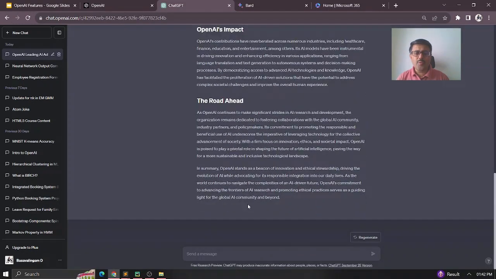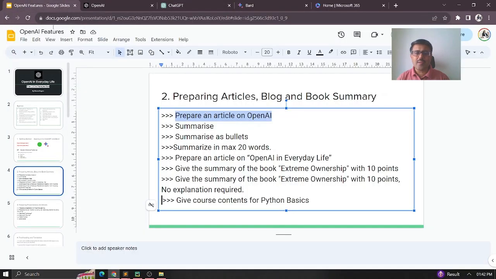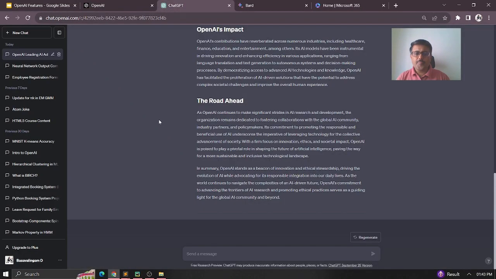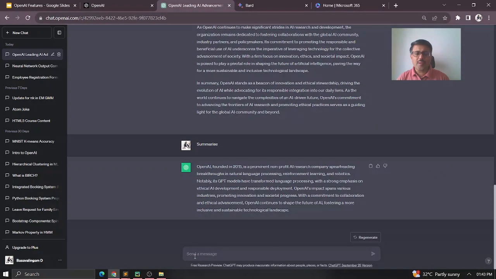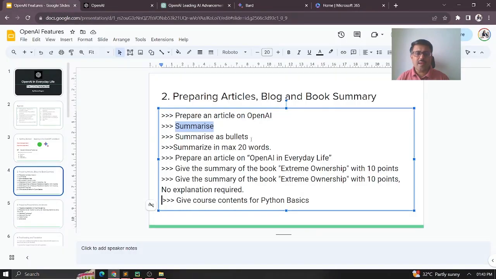For that, you just give a prompt saying summarize. So I just ask it to summarize. You can see here it's giving a brief summary of the entire article. Suppose, with the summary it has now given, I just want it as bullet points, or maybe whatever way I want. I can just request for it. So now I say summarize as bullets.